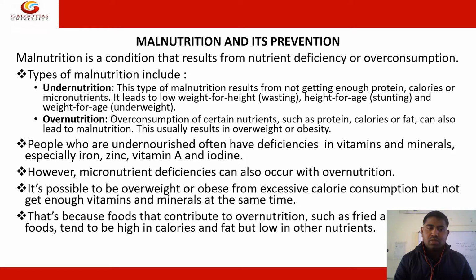Undernutrition results from not getting enough protein, calories, or micronutrients. It leads to low weight for height, height for age, or weight for age. These are the conditions, underweight, wasting, and stunting, that occur in undernutrition.